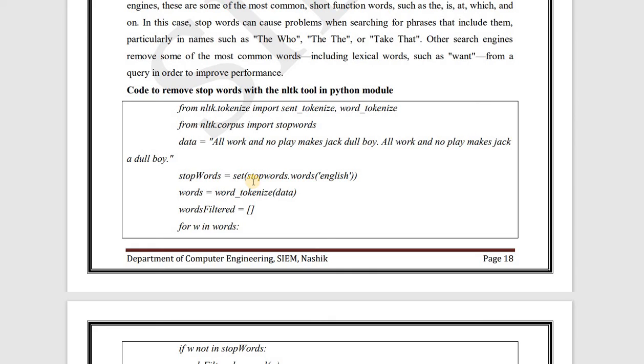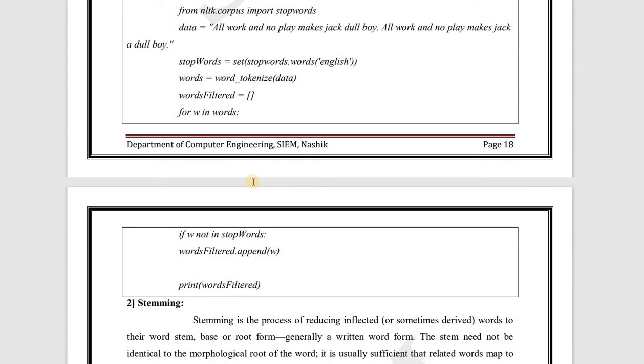Here we are using the English language, and then we are storing words in word tokenized data and words filtered in a list, and then we are using a for loop: for w in words, if w not in stop words, then words_filtered.append(w), and print words_filtered. So here we have used a list and then we will remove the stop words and append to the list the words which are not stop words in the w variable. So we will run this. I will show you each and every code at the last.